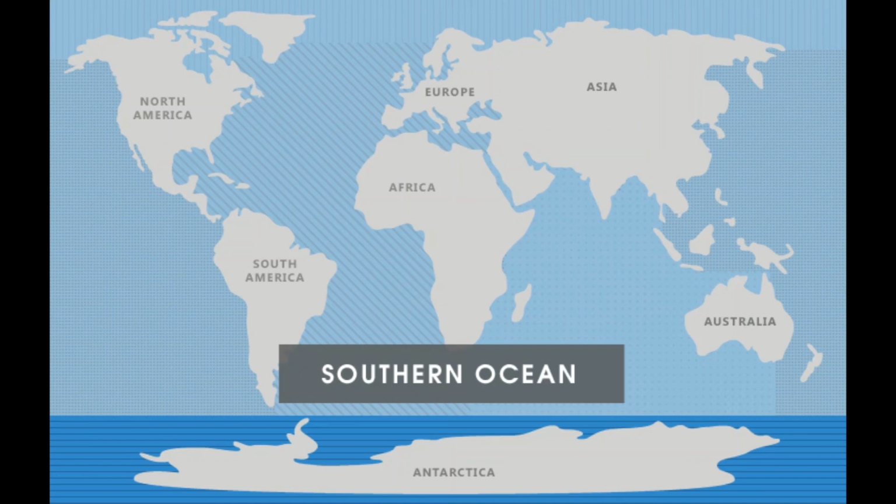Next is the Southern Ocean. The Southern Ocean surrounds the continent of Antarctica. It is bordered by the southern parts of the Pacific, the Atlantic and the Indian Ocean. The water in this ocean is very cold and covered by ice. The deepest point in this ocean is the South Sandwich Trench.